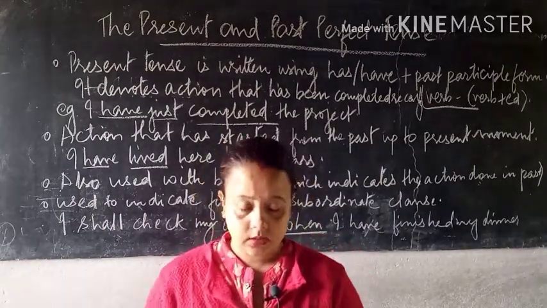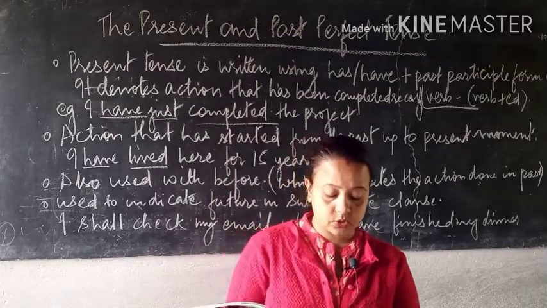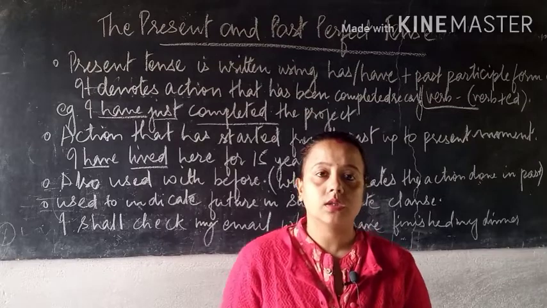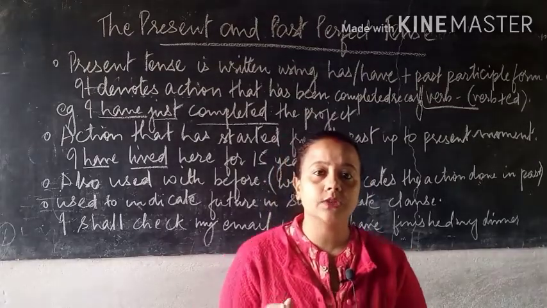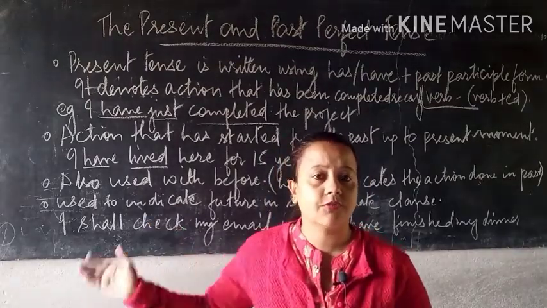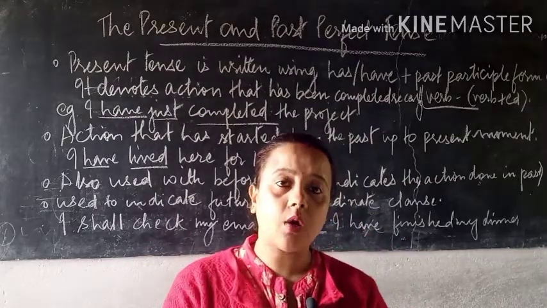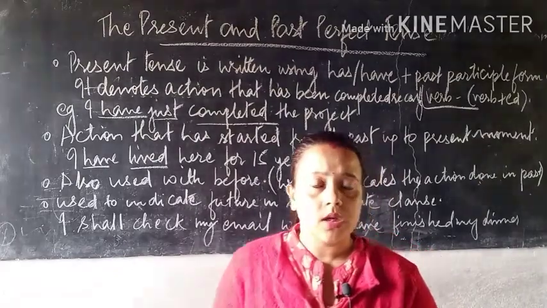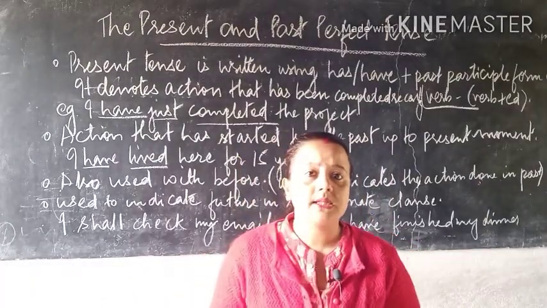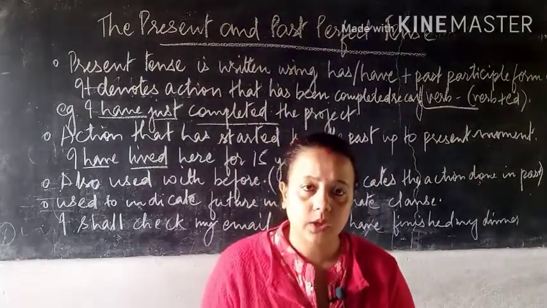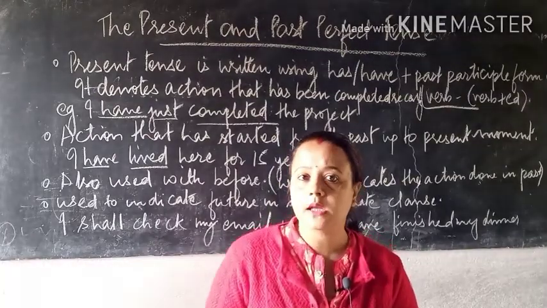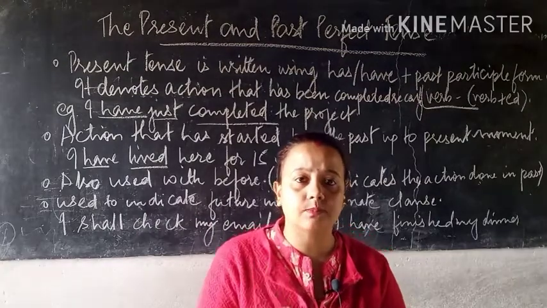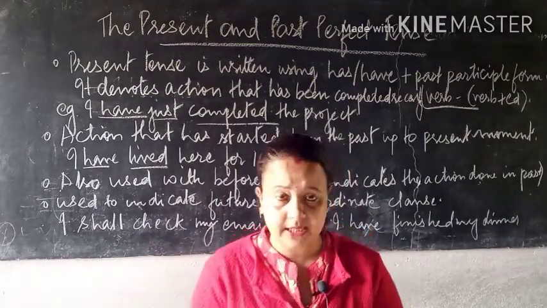Okay, the next topic is, it is used to indicate the future in the subordinate clause. So it is not only related with the past, it is somewhere related with the future also, along with a subordinate clause. Okay, now what is a subordinate clause? A subordinate clause means another use of a clause. Now what is a clause? Clause means subject plus predicate, a sentence that has subject and predicate.